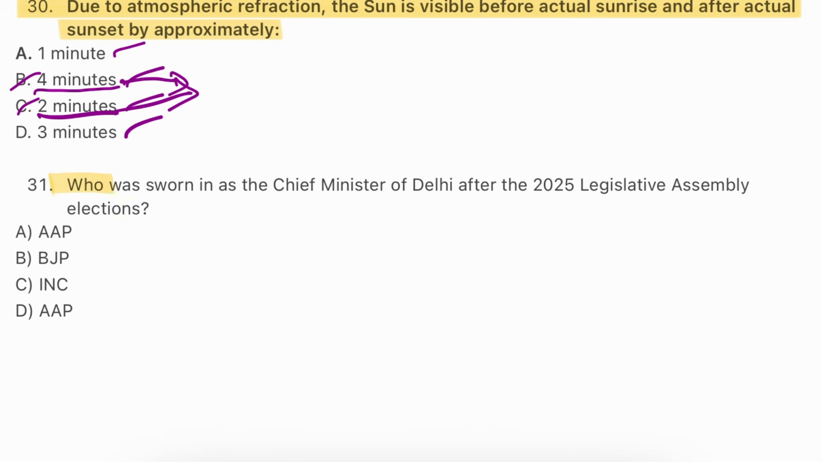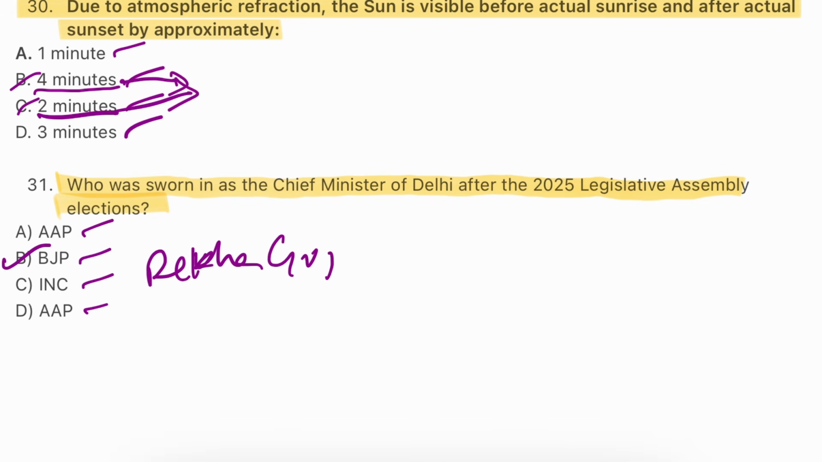Question number 31. Who was sworn in as the Chief Minister of Delhi after the 2025 Legislative Assembly elections? AAP, BJP, INC, AAP. So the answer will be B, BJP. Here Rekha Gupta, a senior BJP leader, became the 9th Chief Minister of Delhi in 2025. She led the BJP to victory after 27 years, ending Aam Aadmi Party's 10-year rule. This marked a significant political shift in Delhi, influenced by the controversies surrounding AAP leadership.